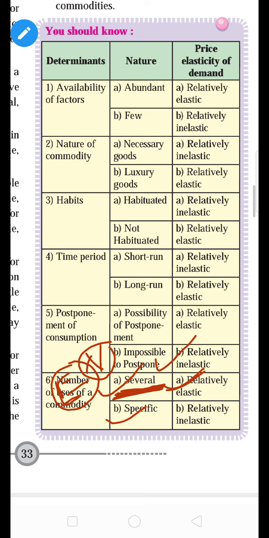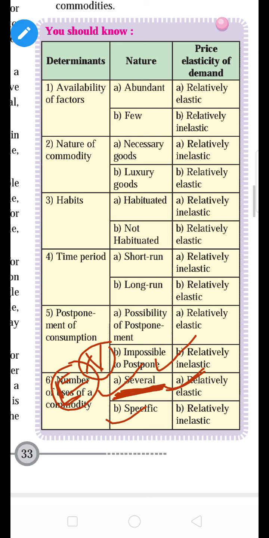In the previous lecture I gave the example of several uses, that is electricity. Yes, if the price of electricity decreases slightly, for example a fall in price of electricity by 1 rupee, it will increase the demand by 10 units. So there is a large change in demand because of a 1 rupee fall in the price of electricity, because electricity has multiple uses.